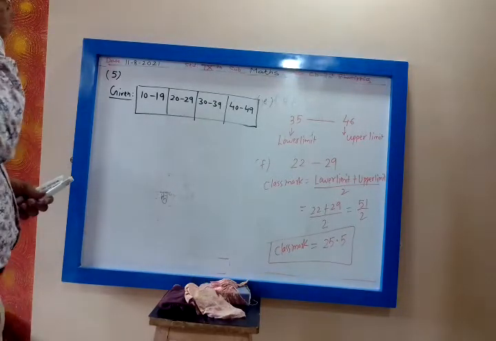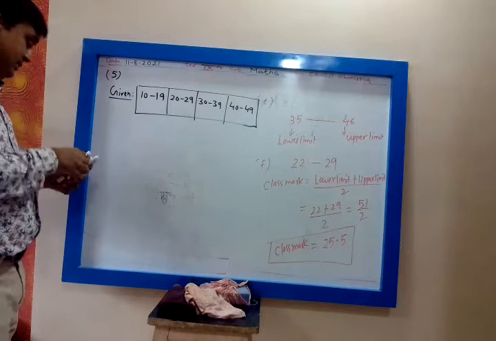Okay. Now check whether the class interval is continuous.